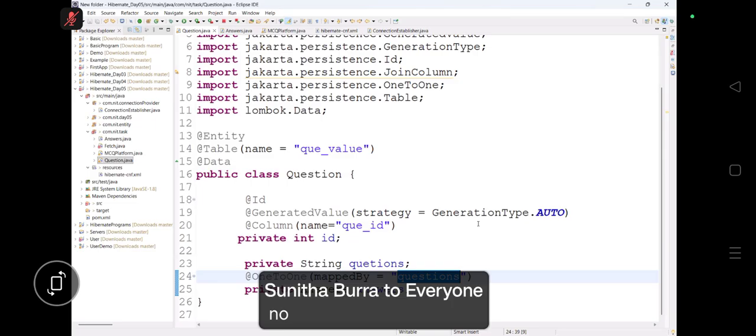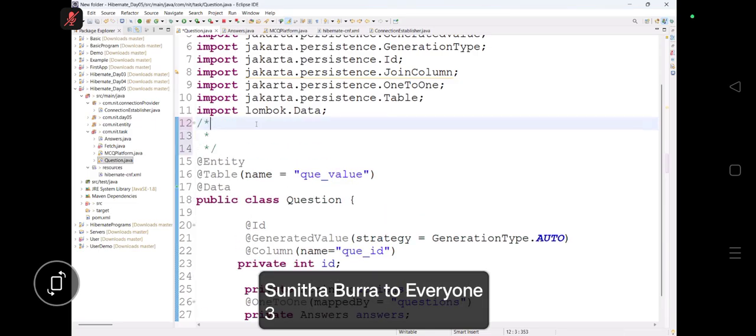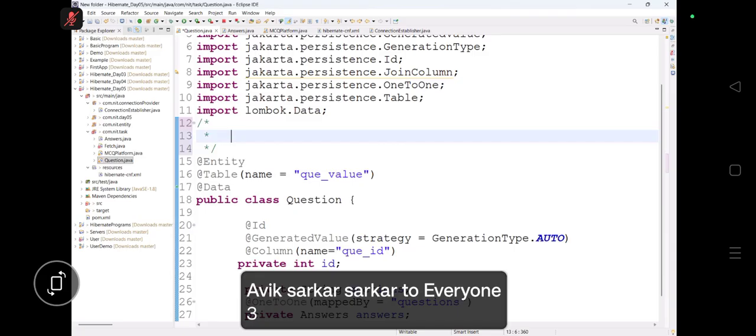One-to-one, many-to-one, right? Exactly. Now understand here. Tomorrow will be the last day of Hibernate. See here, tomorrow what we are going to do as we jump here internally.